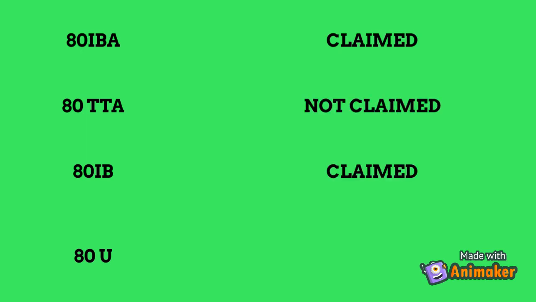80IAB, 80IE, 80IB, 80IC. 80IAB can be claimed, 80IE cannot be claimed, 80IB can be claimed, 80IC cannot be claimed.